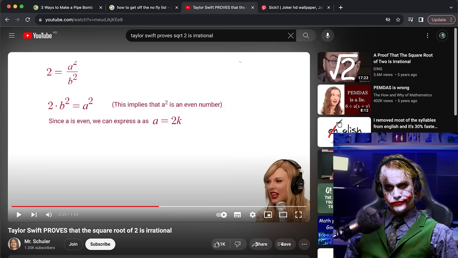Taylor, I think you're forgetting to show some working. You're not forgetting that mathematics requires rigor, are you, Taylor? Taylor, tell me this. Why should it hold that a is an even number? You've only shown that a squared is even. But what about a, Taylor? Why must a be an even number?